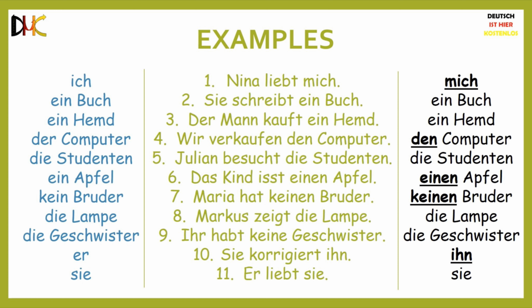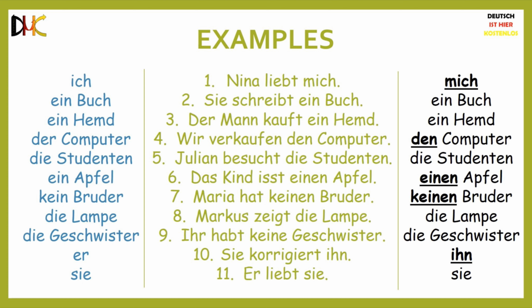Wir verkaufen den Computer, meaning we are selling the computer. Der Computer being masculine becomes den Computer in the accusative case. Julian besucht die Studenten. Julian is visiting the students. Since Studenten is the plural form here, the definite article die remains unchanged even if it is accusative. Das Kind isst einen Apfel. The child is eating an apple. Since Apfel is masculine, ein Apfel becomes einen Apfel in the accusative case.